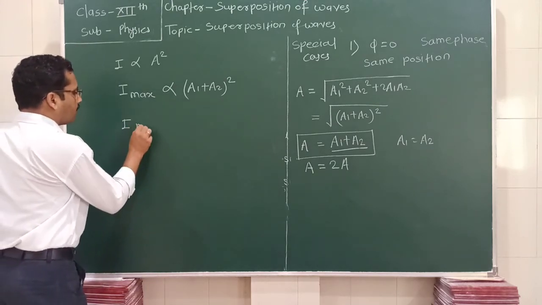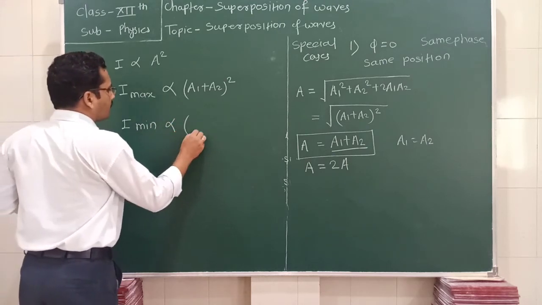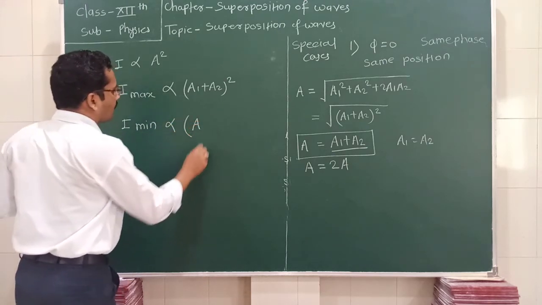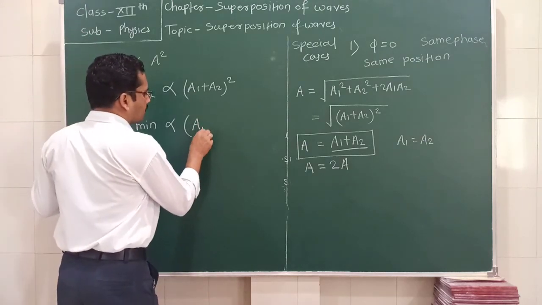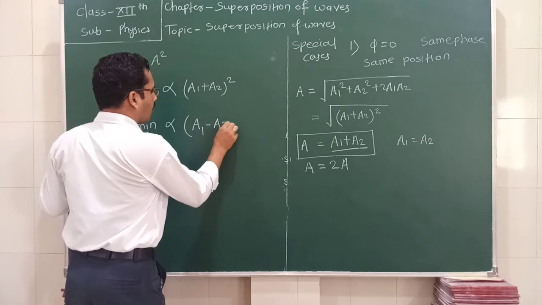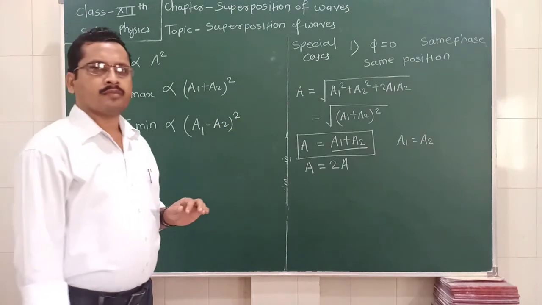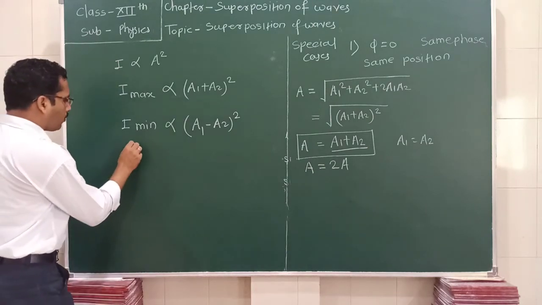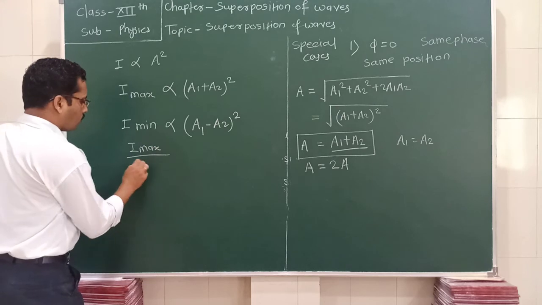If we need the minimum intensity, what is it? The minimum intensity is directly proportional to the square of the minimum amplitude, which is A1 minus A2, and its square. So what is the ratio of I maximum to I minimum?